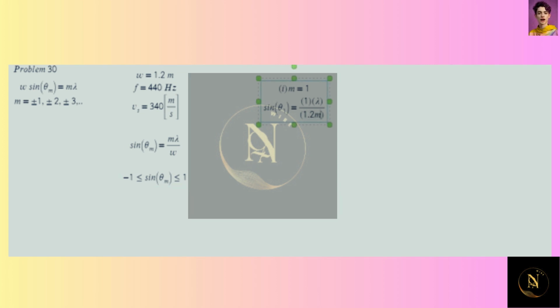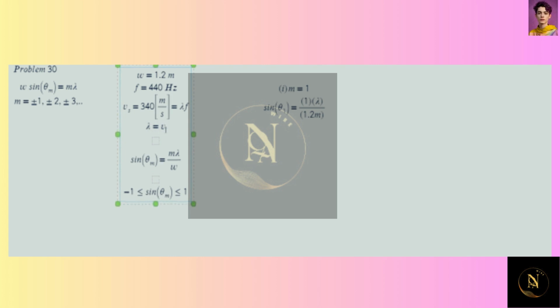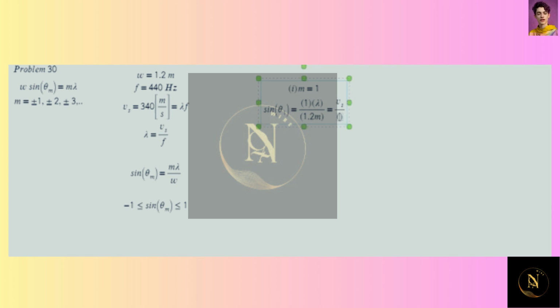So how do we calculate this lambda? Well, the velocity of sound is equal to lambda f. So lambda is velocity of sound divided by f. So we'll go ahead and substitute that here. One times lambda is just lambda, so I could just substitute v of sound over 1.2 meters times that frequency.